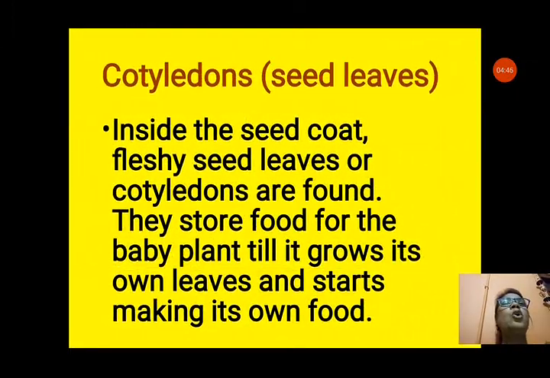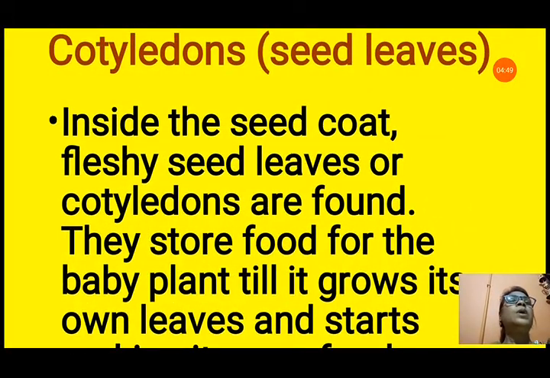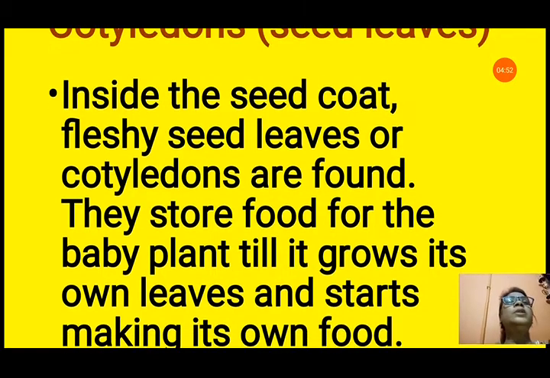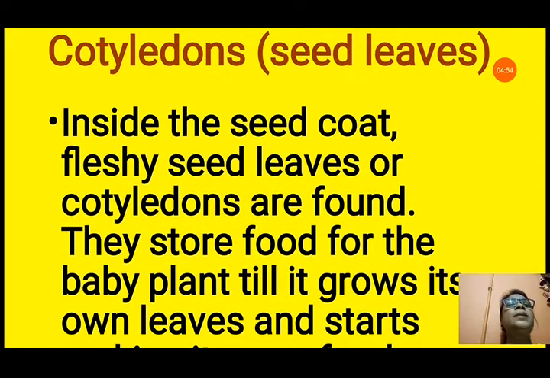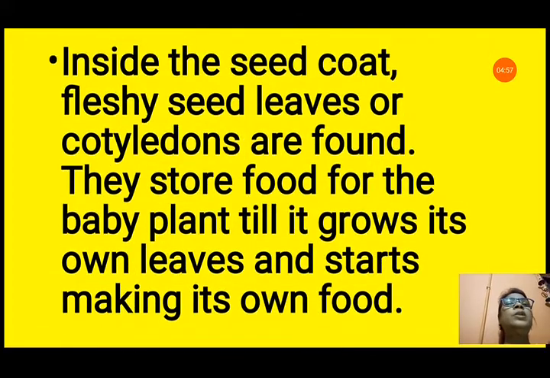Now next is the cotyledons. This is a very important part of the seed that gives food to the developing baby plant. Inside the seed coat, fleshy seed leaves or cotyledons are found. They store food for the baby plant till it grows its own leaves and starts making its own food. Before the baby plant develops its own leaves, the cotyledon provides the food. After that, when it grows its true leaves, it starts making its own food.